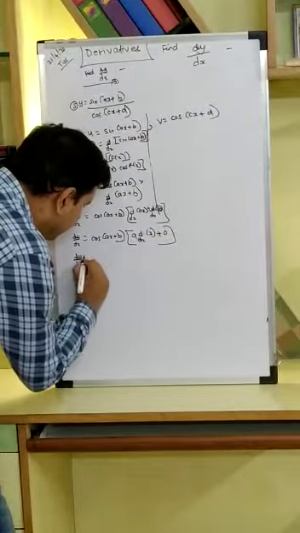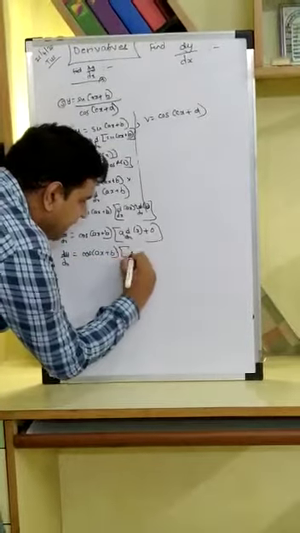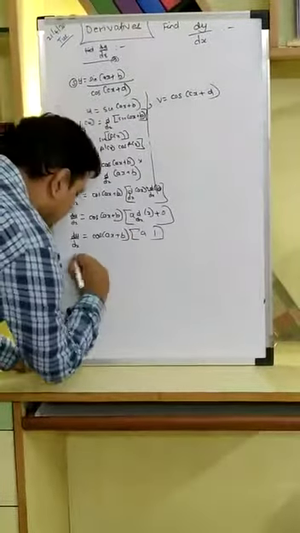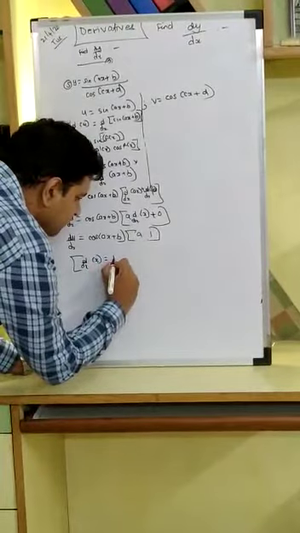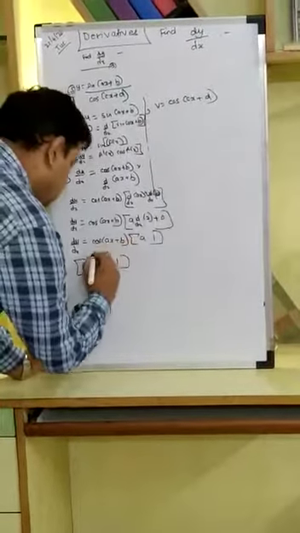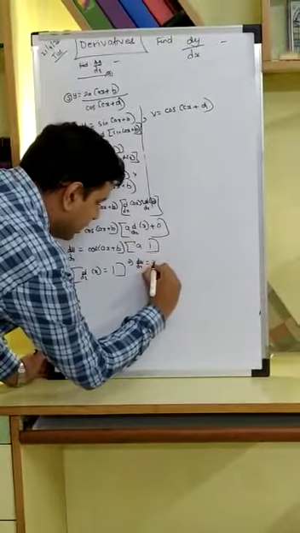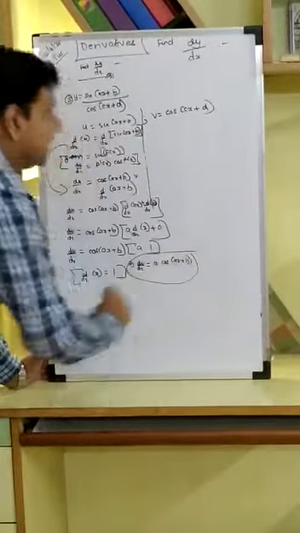So du by dx is equal to cos of ax plus b into a into 1. On what grounds? A being a constant, and I know d/dx of x is equal to 1. So I can say du by dx is equal to a cos of ax plus b.